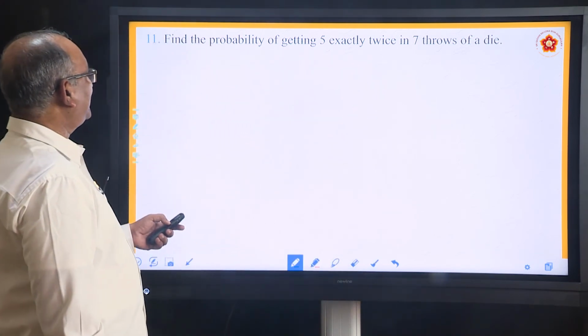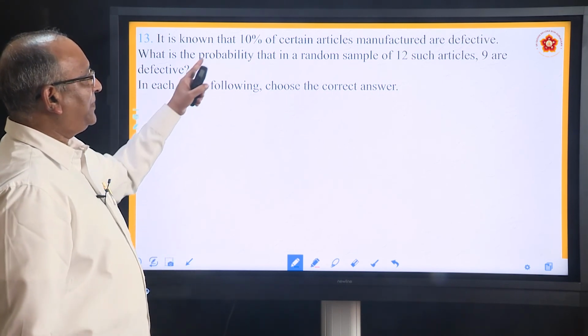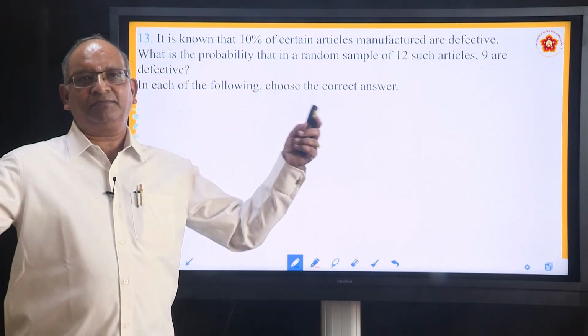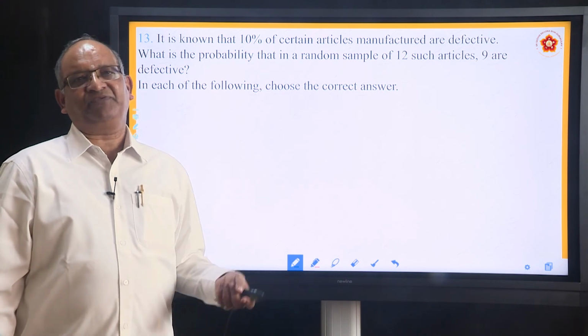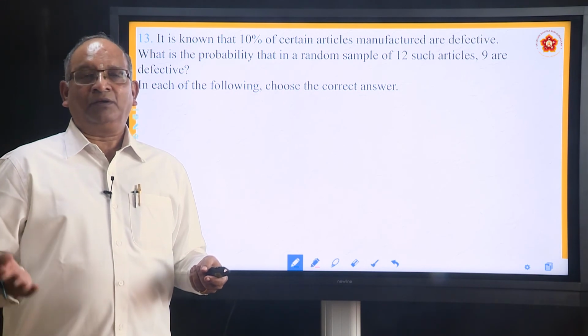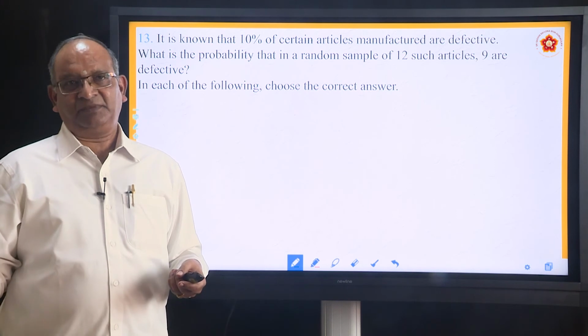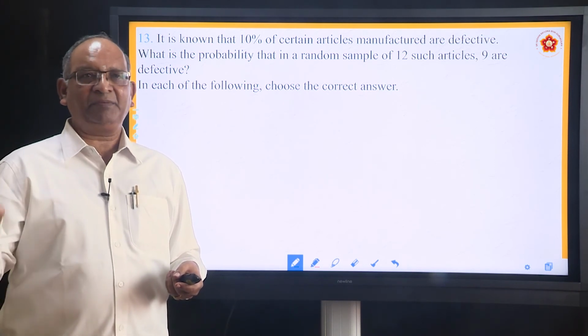Yes, we will move on to the next question. He says, it is known that 10% of certain articles manufactured are defective. In a company, articles are made and 10% of them are defective. The defective items can be for many reasons: maybe the negligence of the person, maybe because of material, maybe because of machine.